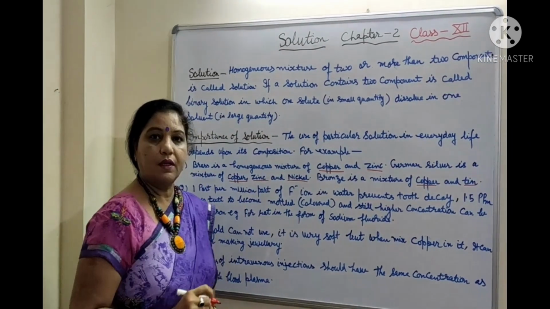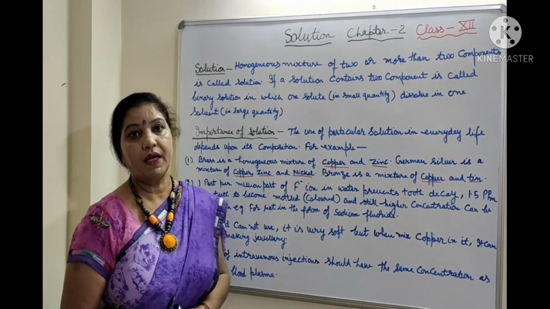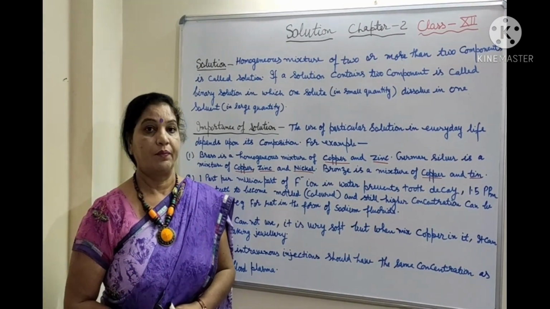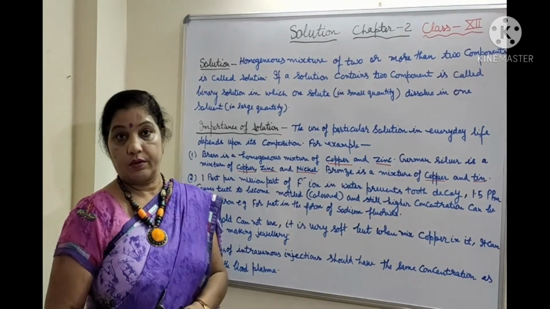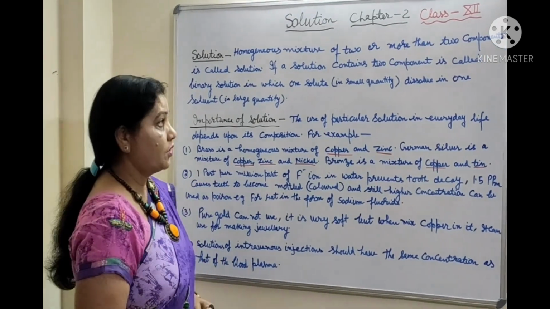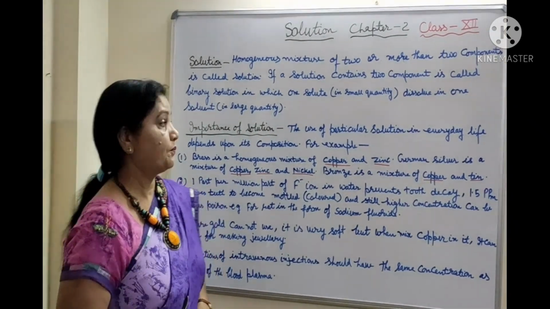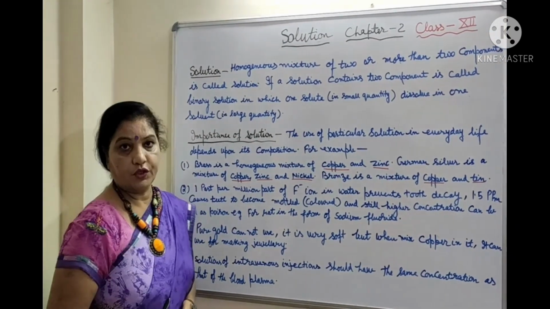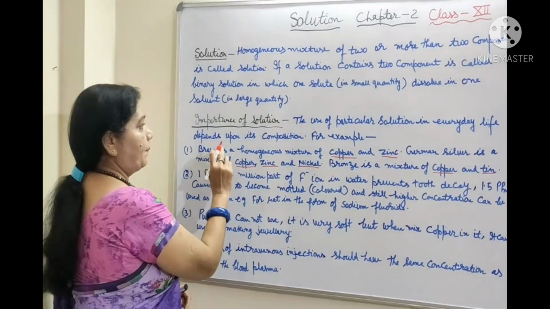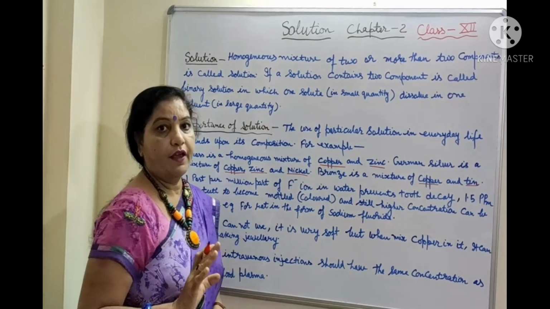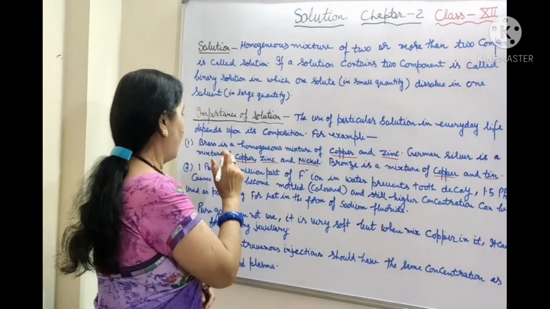In this chapter, we will discuss binary solutions, but solutions may also be ternary and quaternary. If a solution contains three components, it is known as a ternary solution. If a solution contains four components, it is known as a quaternary solution. What is the importance of solution? The use of a particular solution in our daily life depends upon its composition. If it is in the right composition, then the solution will be good.